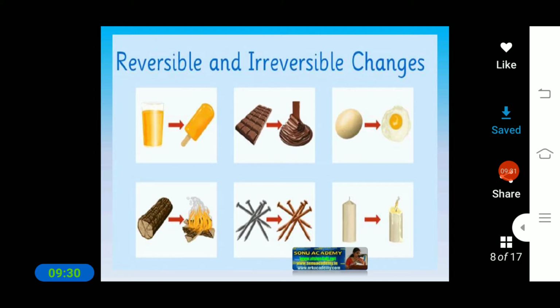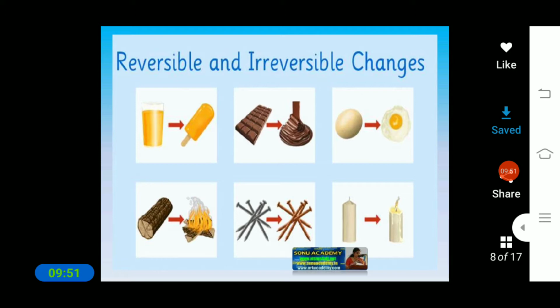Reversible means we can reverse it to its original. The egg is not a reversible change. Why? Because once we boil the egg, we cannot change it back to its original.